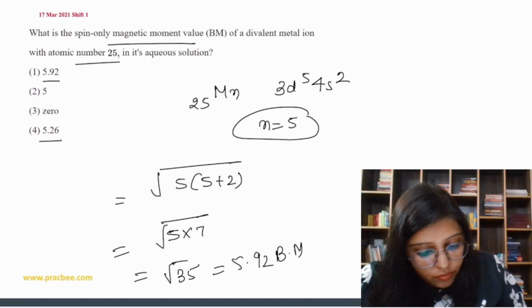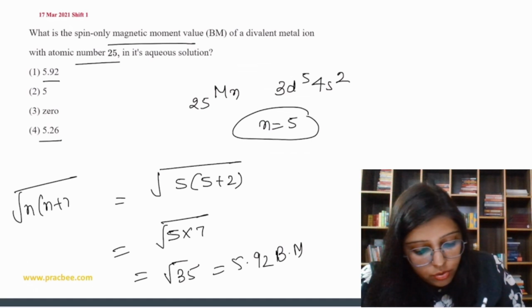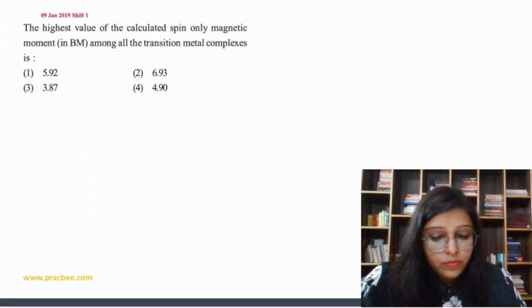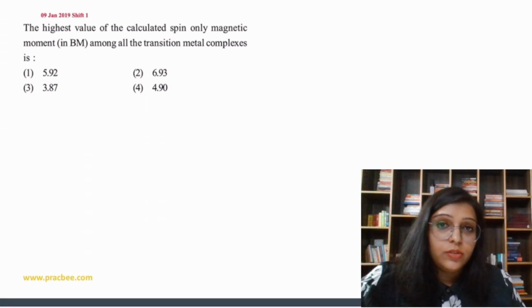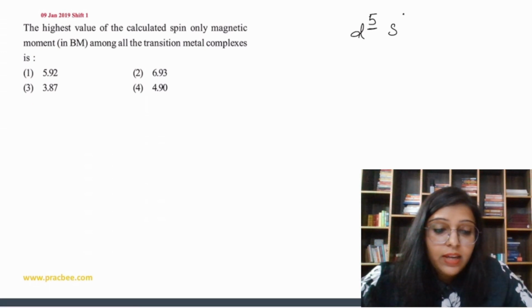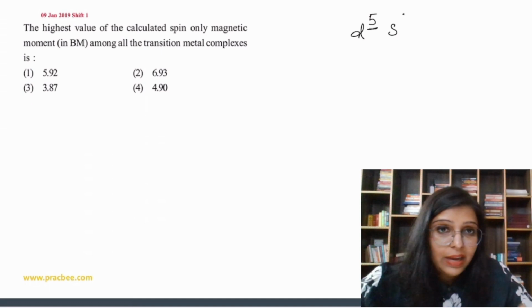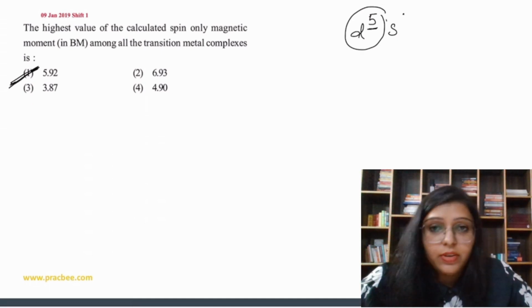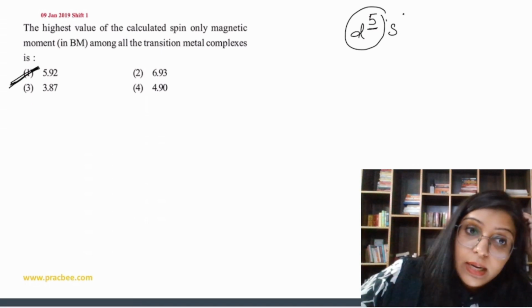ठीक है बेटे, formula is n plus 2 under root. Okay. Now let's do next question. The highest value of the calculated spin only magnetic moment among all transition metal complex. So when we have maximum number of unpaired electrons, and maximum number of unpaired electron क्या होगा, because configuration में d होगा और s होगा ना, तो d5 होगा तो maximum unpaired है ना, तो generally d5 होगा तभी होगा, तो maximum is going to be 5.92. ठीक है, that is going to be.